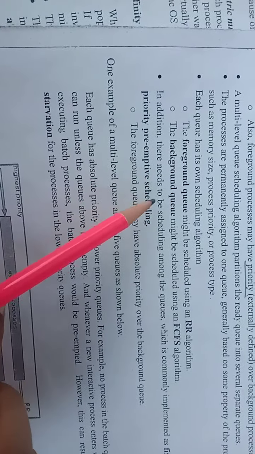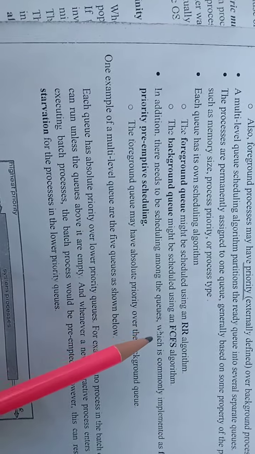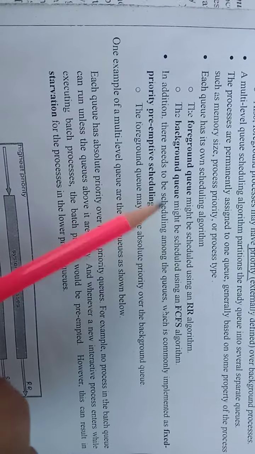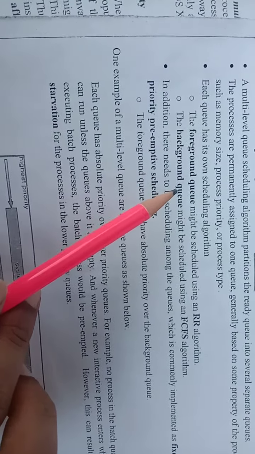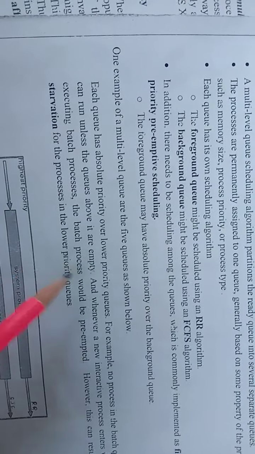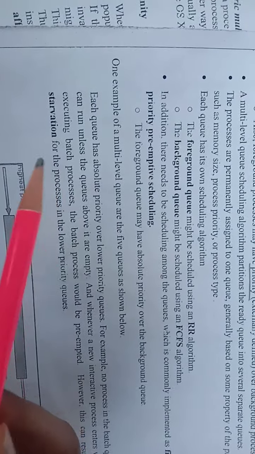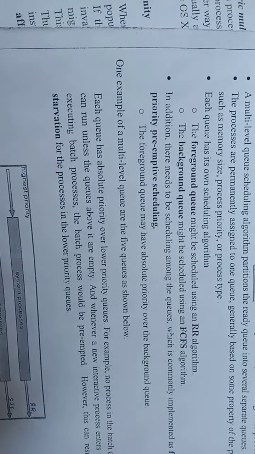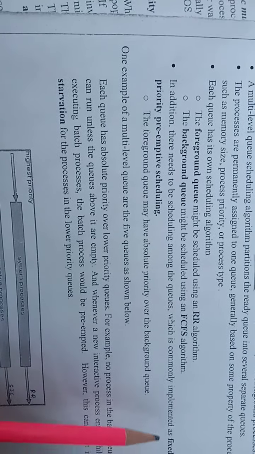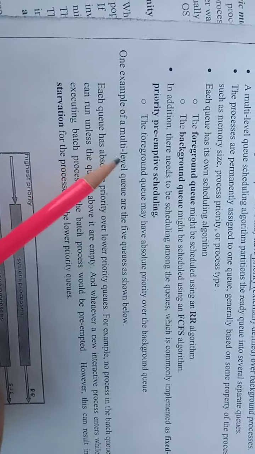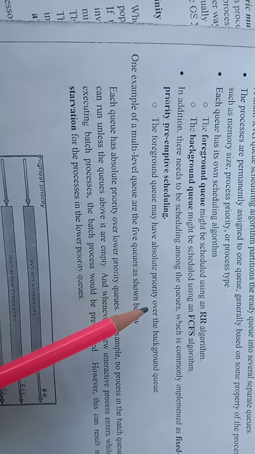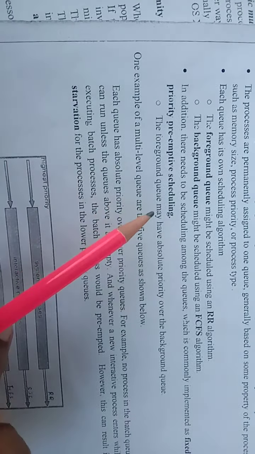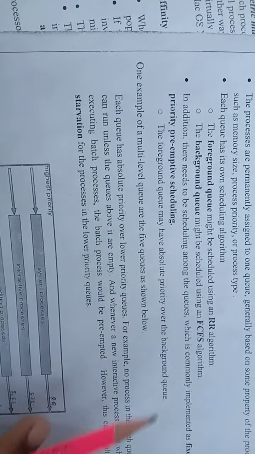In addition to this, there needs to be scheduling among the queues, which is commonly implemented as fixed priority preemptive scheduling. Instead of only having scheduling within one level of queue, there might be a situation in which we need scheduling among the queues as well. So the foreground queue may have absolute priority over the background queue. This is obvious: the foreground queue will always have higher priority than the background queue.